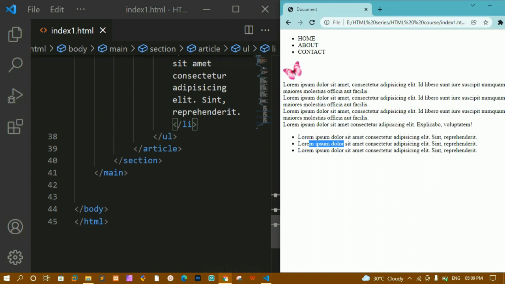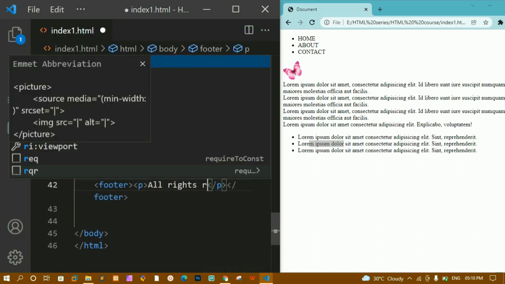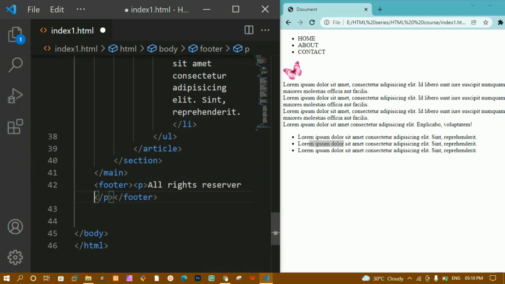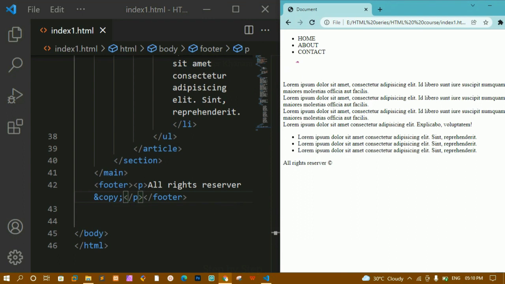Then after this main section, we are having the footer, and inside this we can create one paragraph, and here we can write all rights reserved. And also for this one we are having this copy symbol, and this is nothing but an entity. I'll save this. Now below this we are having this footer.